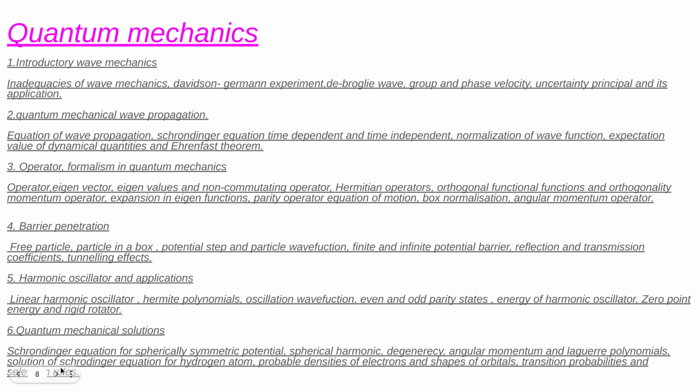And here, the solution of the Schrodinger equation for a hydrogen atom. We study how the Schrodinger equation is solved for a hydrogen atom. And probability density of the electron and shape of orbitals: how the density of the electron and the shape of the orbital are described. And transition probability and selection rule, that means while the electron jumps from one orbit to another orbit, how much energy it emits or loses. We will study this with the help of probability and the selection rule as well.